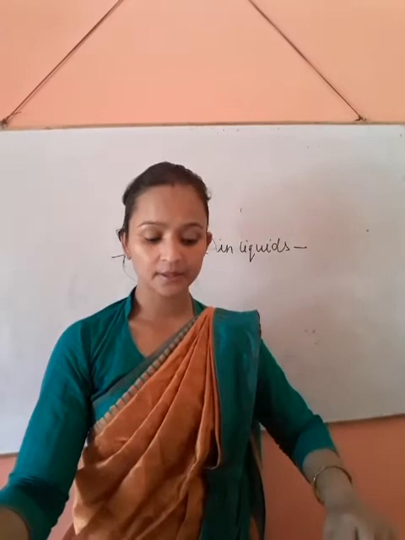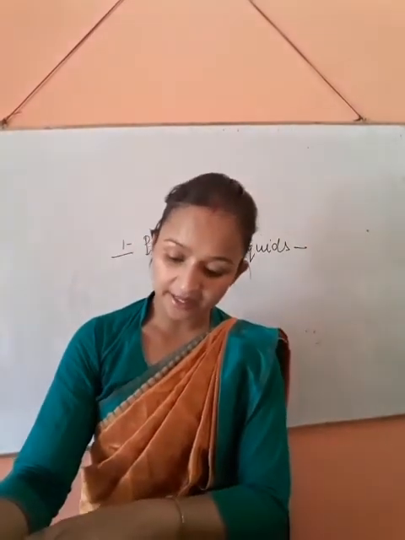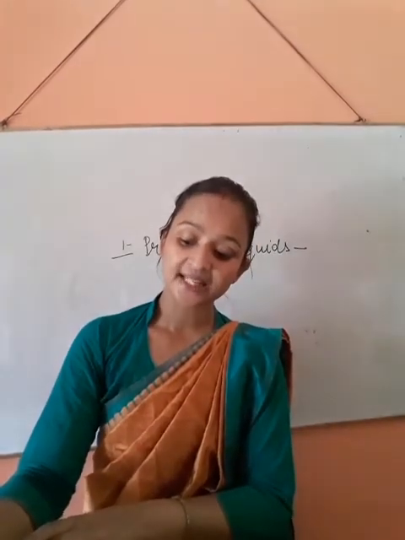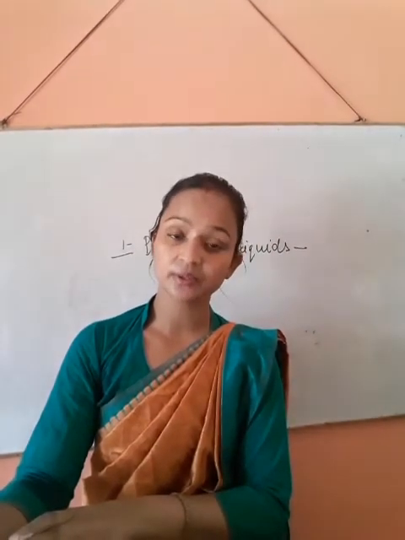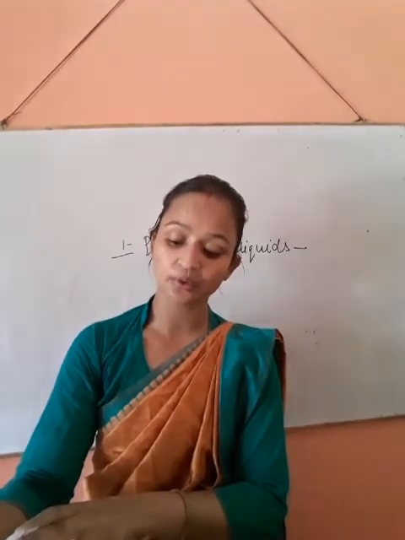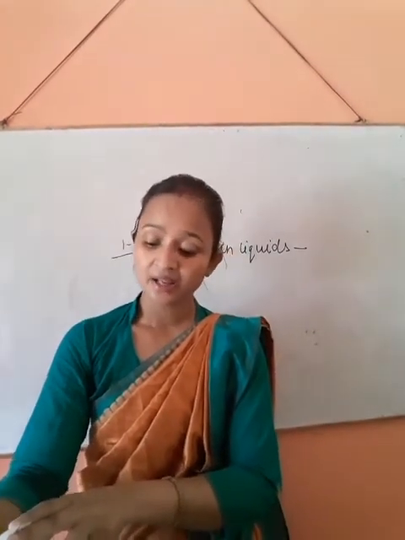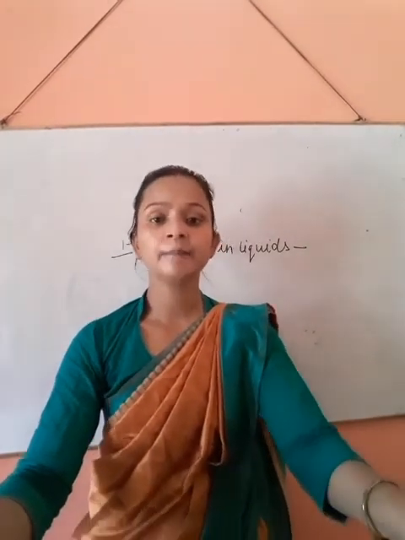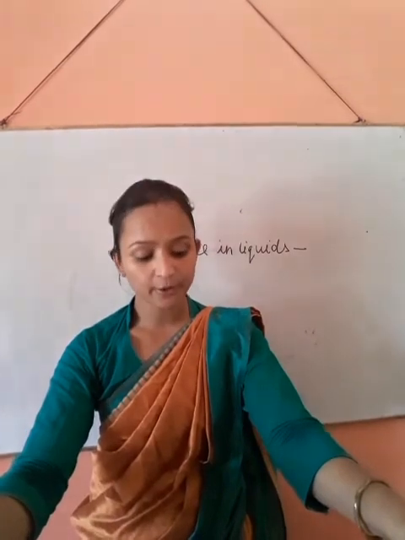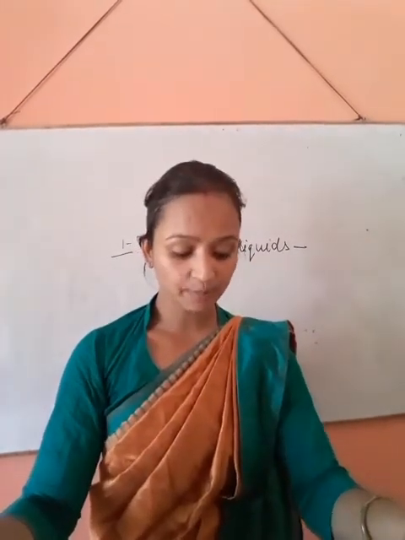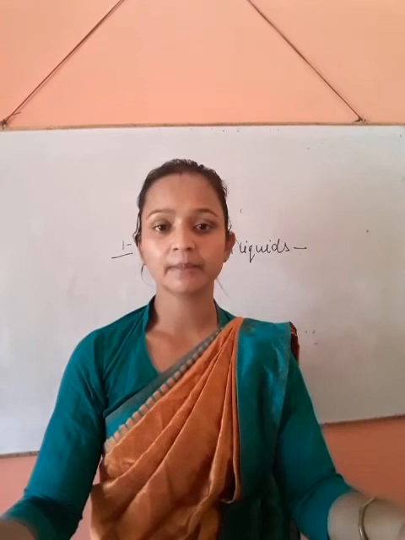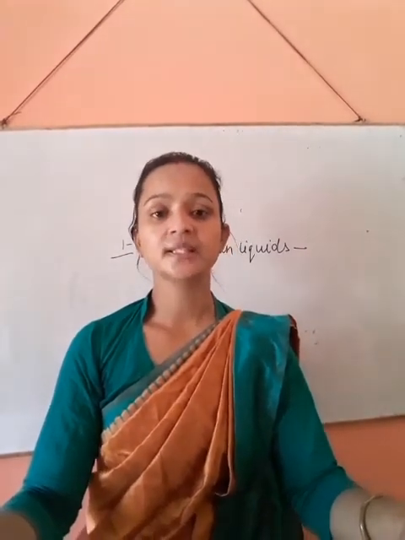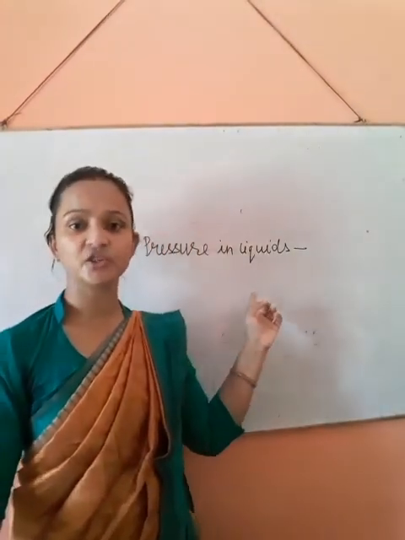An example is given on page number 129. This is the example of pressure: let us try to find the pressure exerted by each of them, assuming acceleration due to gravity is 10 meter per second square. Examples are there for the girl and for the elephant. These examples you have to write in your copy. Then the examples of pressure exerted by solids, 8 examples, you have to read. And now the next topic is the pressure in liquids.